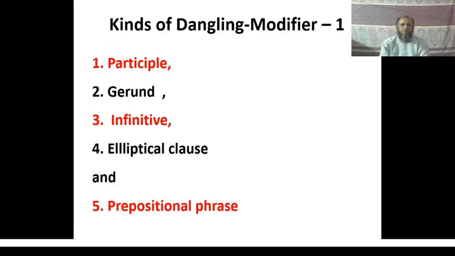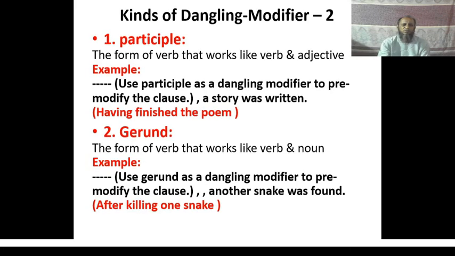The next slide consists of different kinds of dangling modifier. Do you know what dangling modifier is? Dangling modifier is such kind of modifier where the doer of the verb remains unclear. There are 5 kinds of dangling modifier: participle, gerund, infinitive, elliptical clause, and prepositional phrase. Let us see the examples.